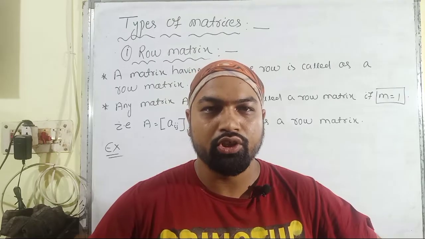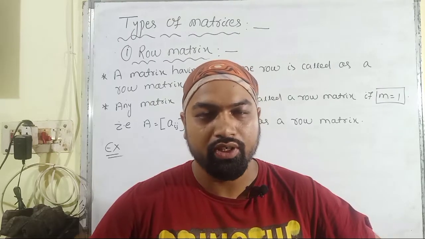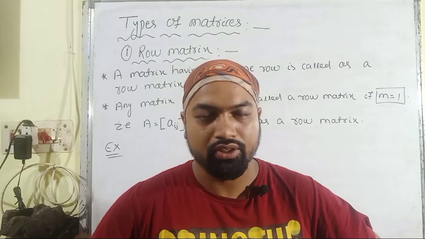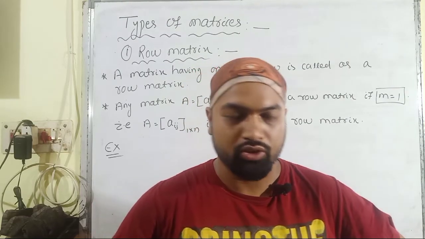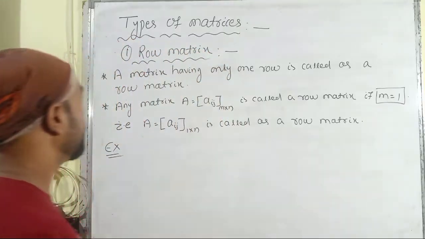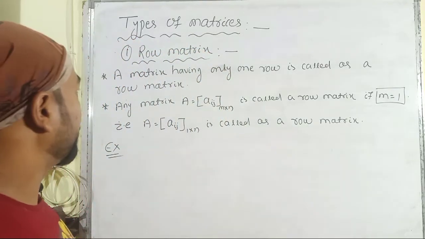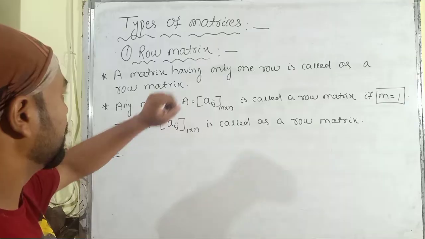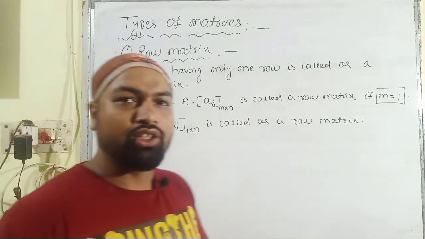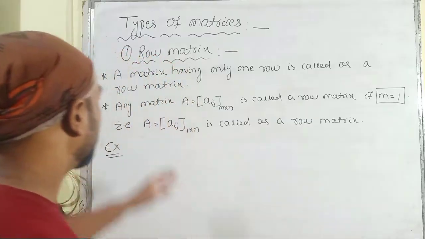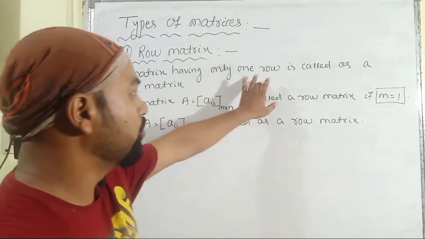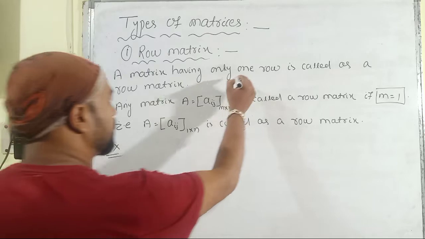In this particular video session, we are going to discuss the types of matrices, that means different types of matrices. And also, we are going to discuss the equality property of matrices. So let us discuss first of all the types of matrices. The first one of the types of matrices is the row matrix. If a matrix contains only one row, it is called a row matrix. A matrix having only one row is called a row matrix.